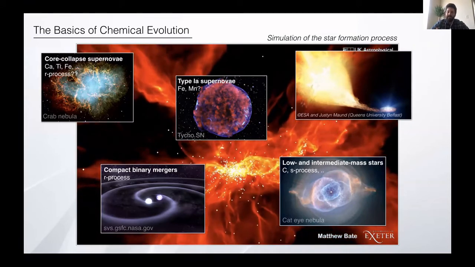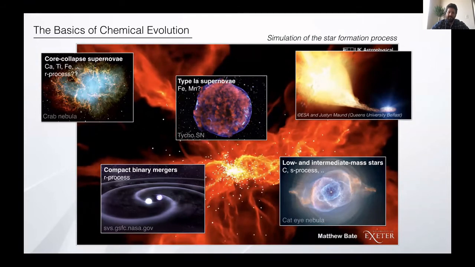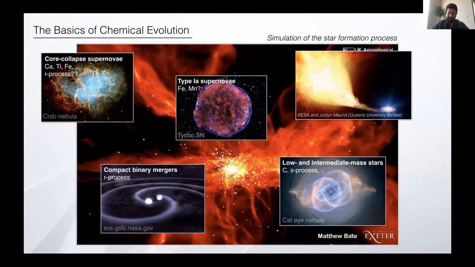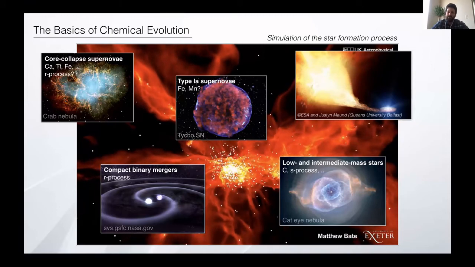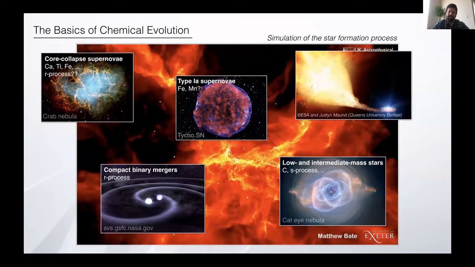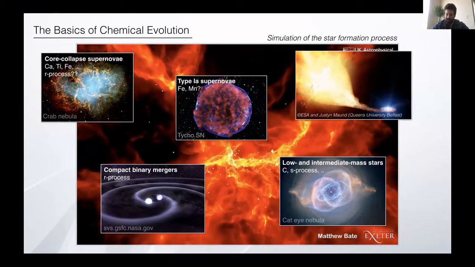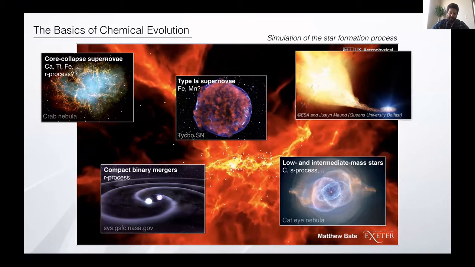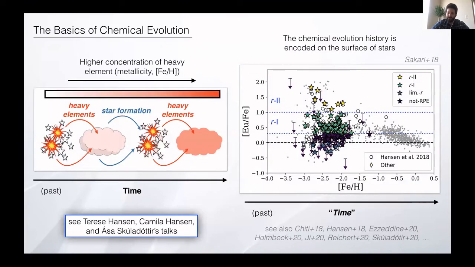And this can become a very complicated process because all of these sites do not necessarily have the same rate. They don't occur at the same frequency. And they're going to release their elements into the interstellar medium on different time scales. So we need models to be able to combine them together. And this is just one cycle. Obviously, for example in the Milky Way, there were a lot of chemical evolution cycles. The chemical enrichment process has been going on relatively continuously for the last 13 billion years.